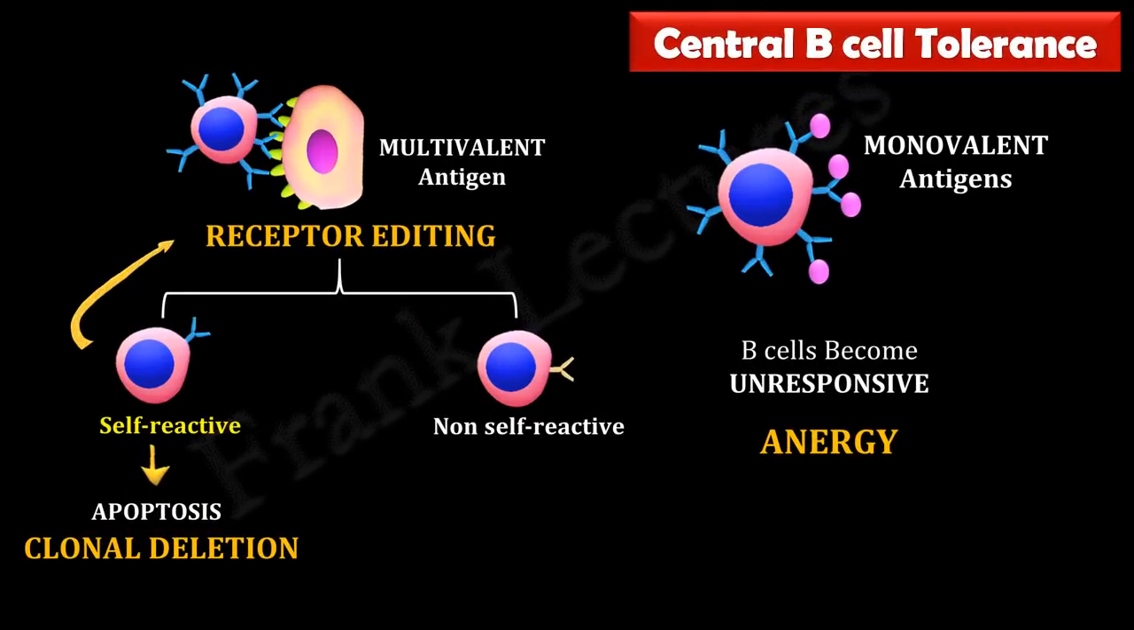Thus, receptor editing, clonal deletion and anergy in the bone marrow ensure that B cells leaving the bone marrow are tolerant to all self-antigens. In the next video lecture, we will study peripheral B cell tolerance.